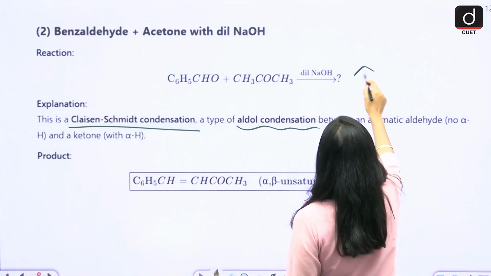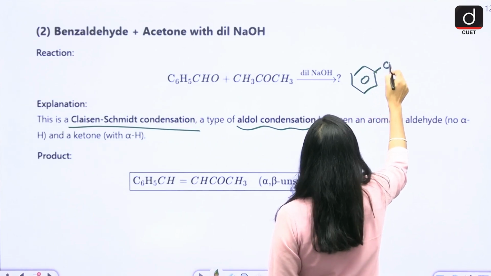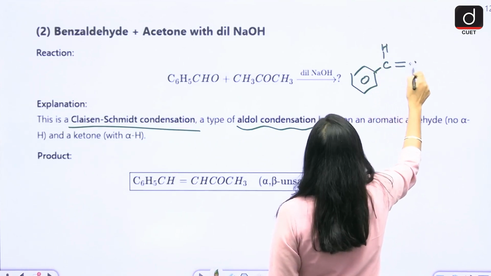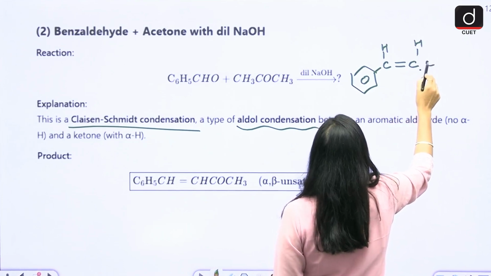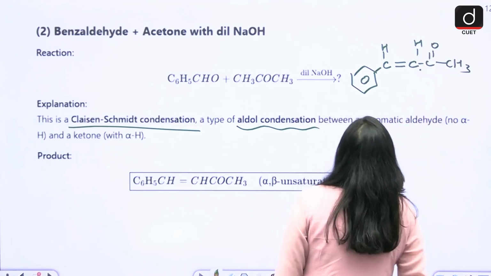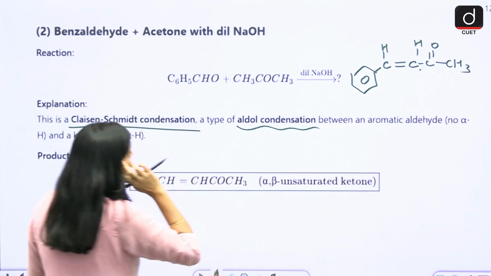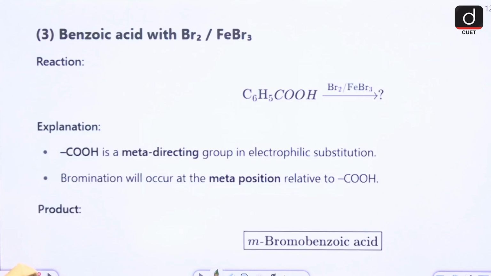Ultimately, C6H5CH=CHC(=O)CH3, right? So ultimately you will get the result, an alpha beta unsaturated ketone.